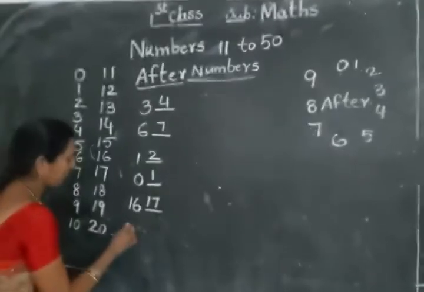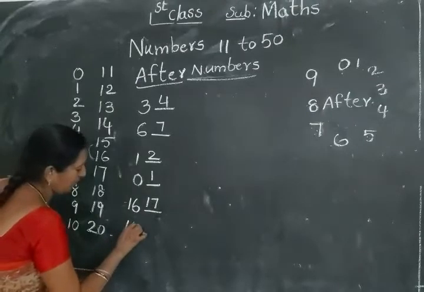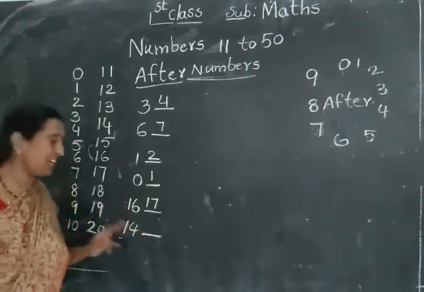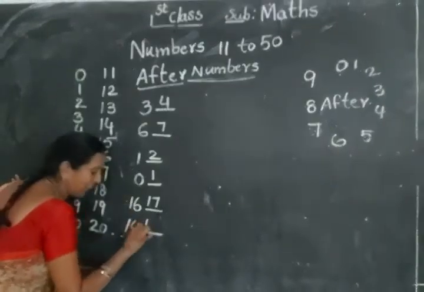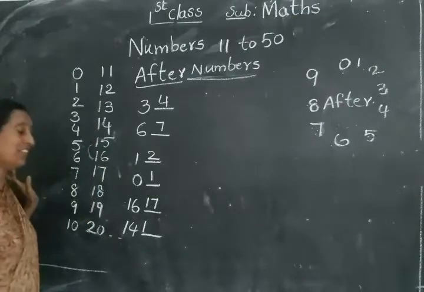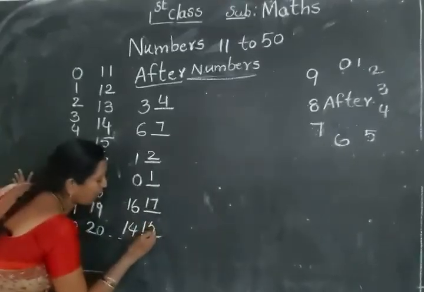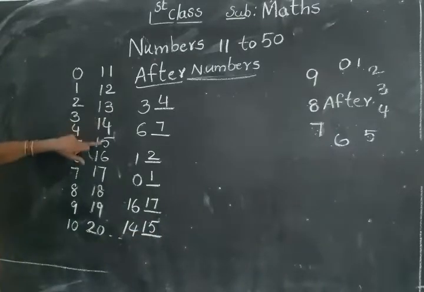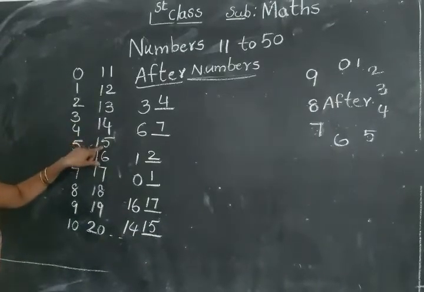Now, 14 after. What number comes 14 after? As it is, 1 like this only. Here 4 after what number? 4 after 5. So 14 after what number comes? 15.